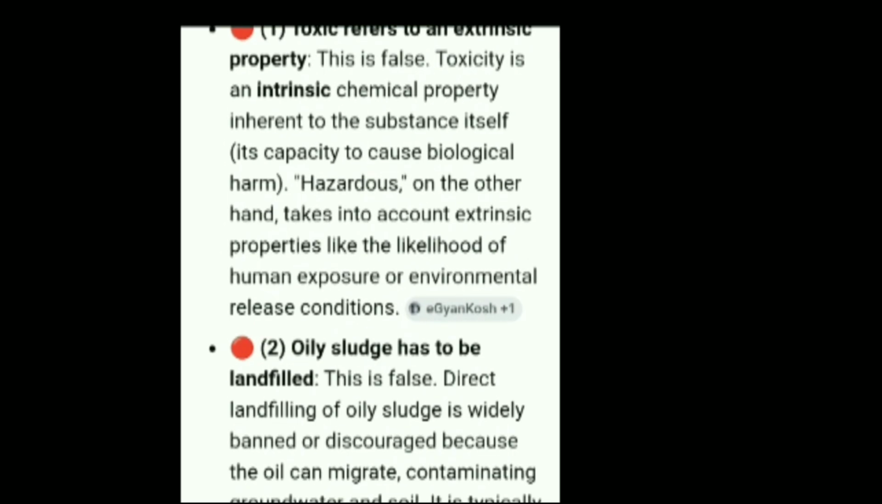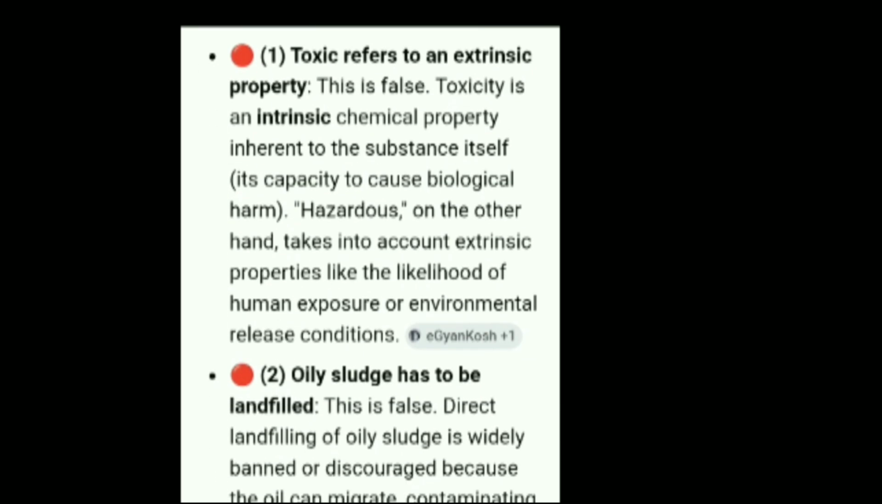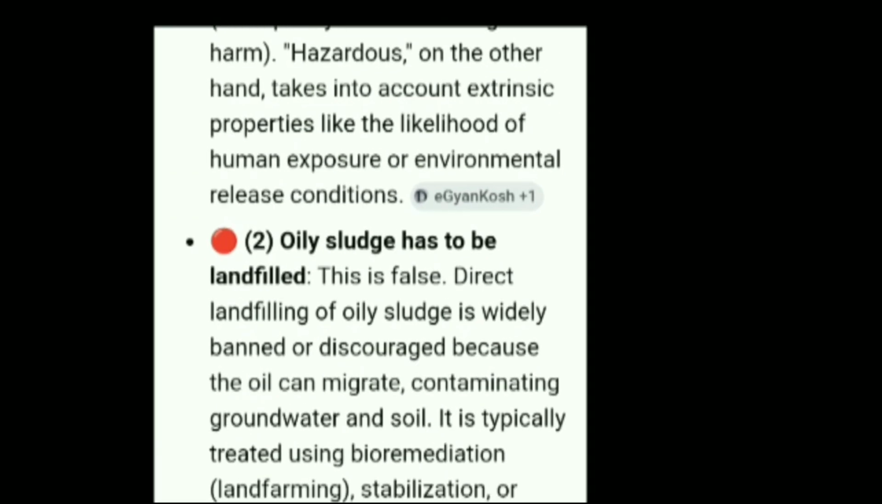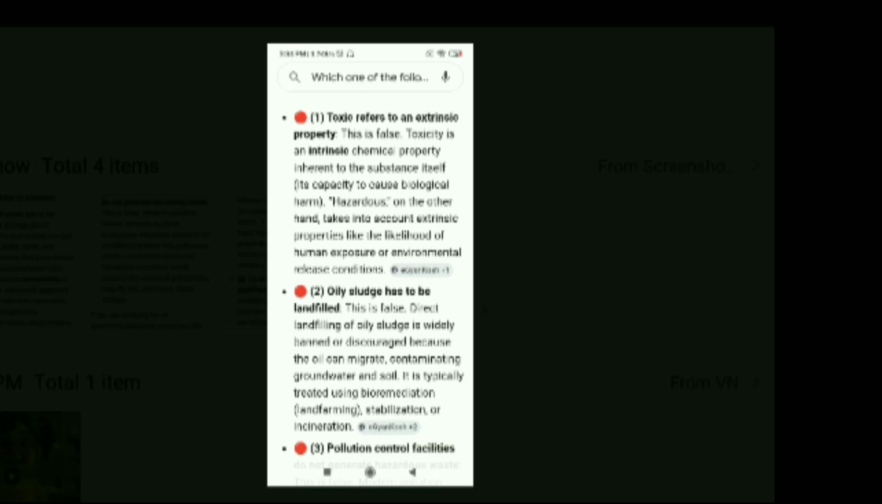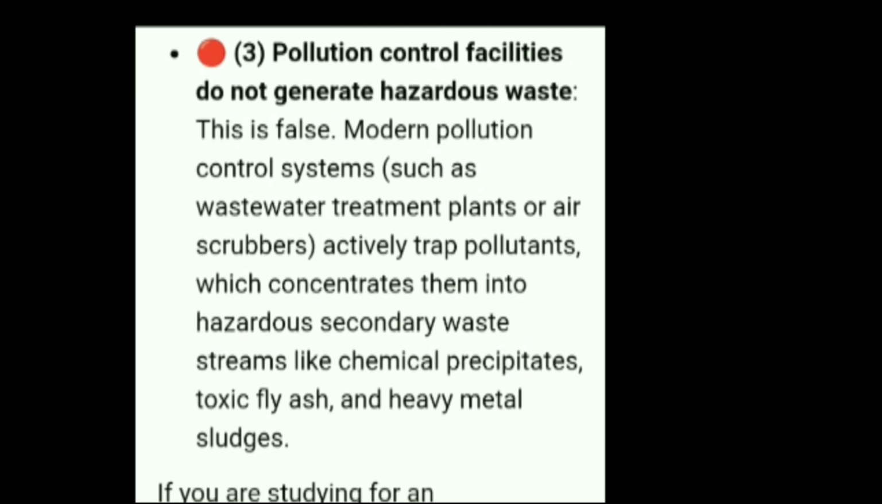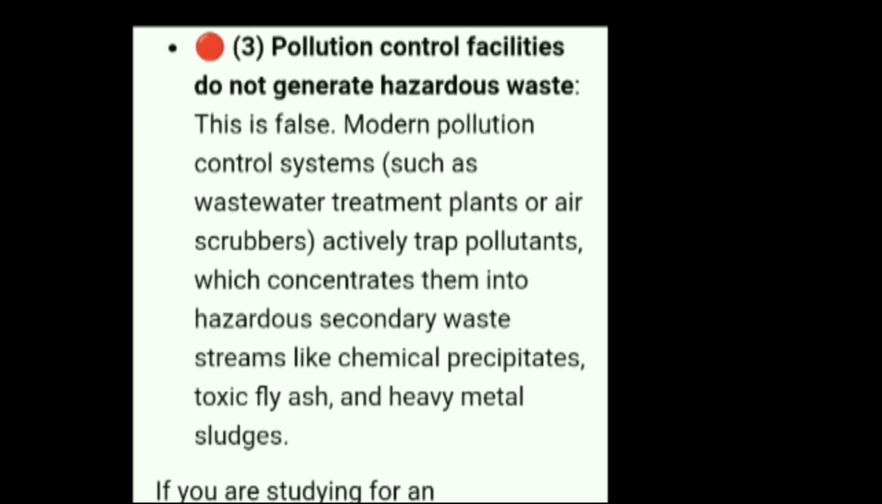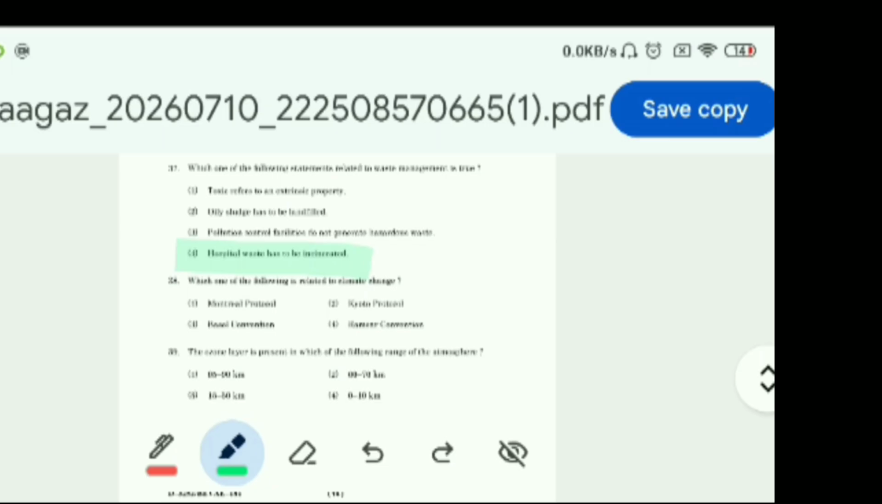Now, the other options are not correct because toxicity is an intrinsic chemical property, not extrinsic, and oily sludge has to be landfilled. Direct landfilling of oily sludge is widely banned and discouraged because the oil can migrate. And the third option, pollution control facilities do not generate hazardous waste, is false. Modern pollution control systems such as wastewater treatment plants or air scrubbers actively trap pollutants, which concentrates them into hazardous secondary waste streams like chemical precipitates, toxic fly ash, and heavy metal sludge. Option 4, hospital waste has to be incinerated, is correct.